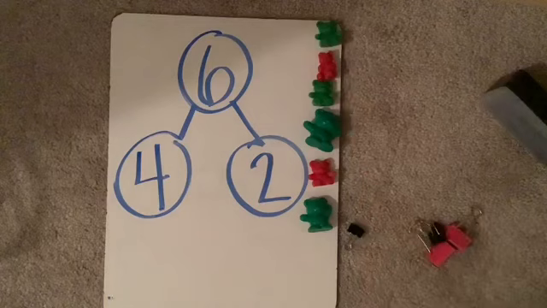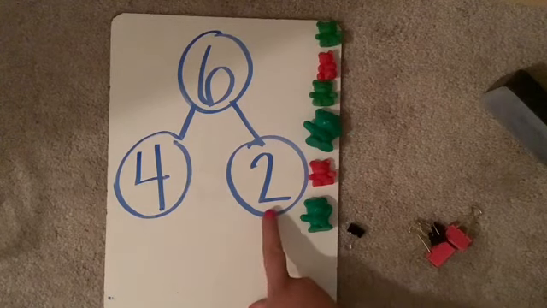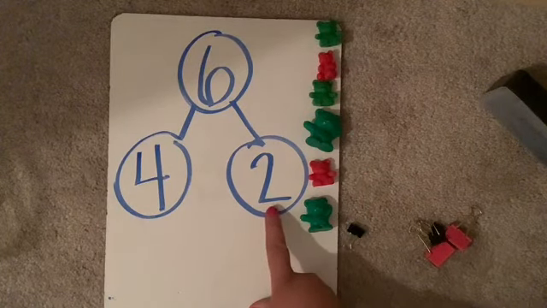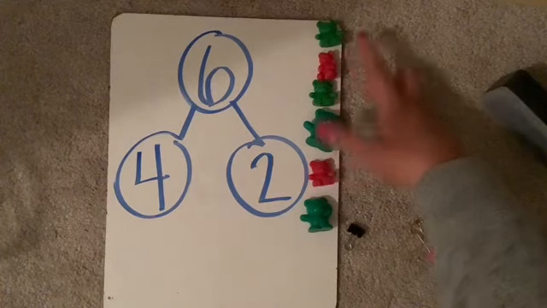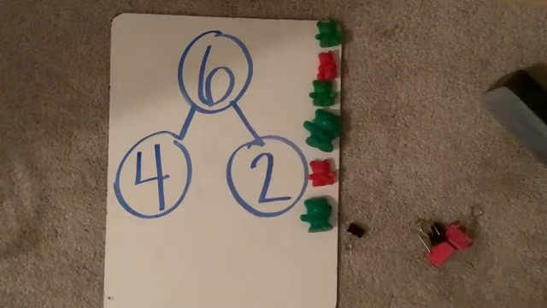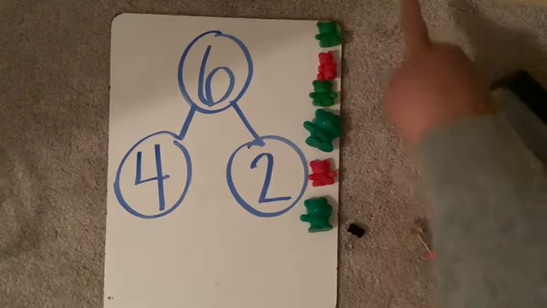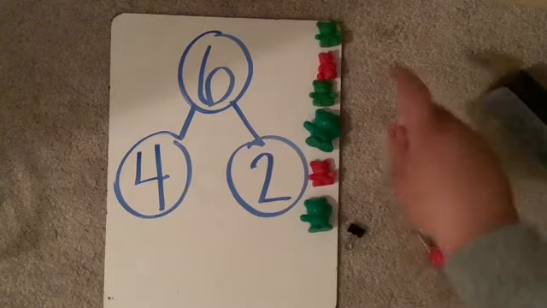Yeah, it's telling about the green bears. I also wrote the number 2. Well, where did I get the number 2 from? Red bears, you got it. And where did that number 6 come from? All the bears together. Oh yeah.